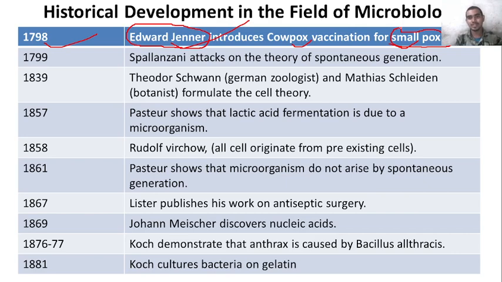So he did an experiment, an inoculation. He took material from a person affected by cowpox and transferred it to people. He found that the virus had a somewhat similar structure, and they belonged to the same category, so people who had cowpox were not getting infected by smallpox.